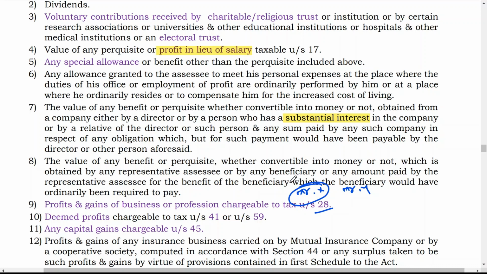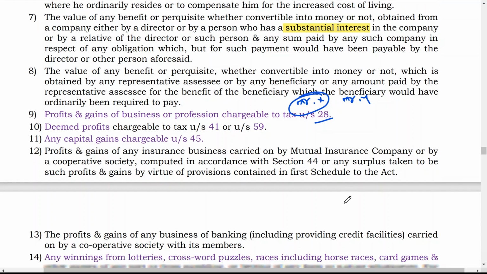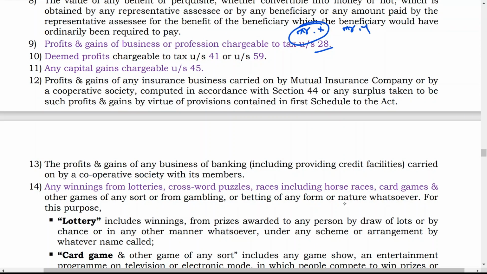Then profits and gains of any insurance business carried on by a mutual insurance company or by a cooperative society, computed in accordance with section 44, or any surplus taken to be such profit or gains by virtue of provisions contained in the first schedule to the Act. Means any profit and gains of insurance business is also considered as income of that insurance business. Then profits and gains of any business of banking carried on by a cooperative society with its member is also considered as income of that cooperative society.